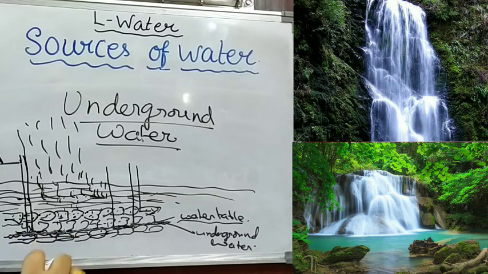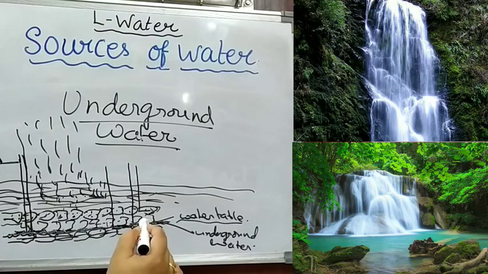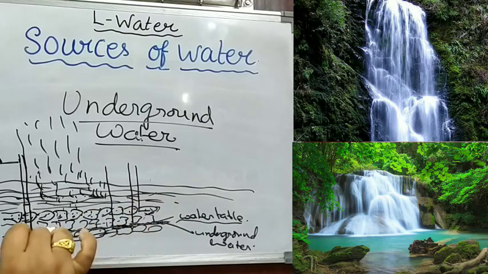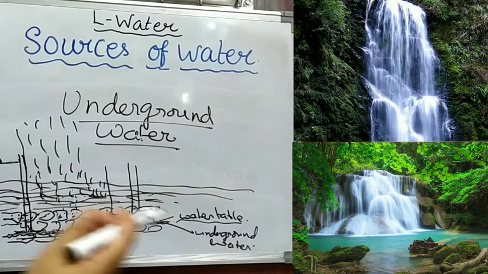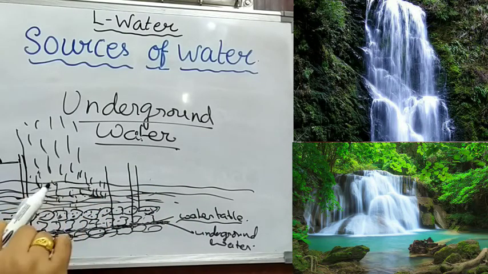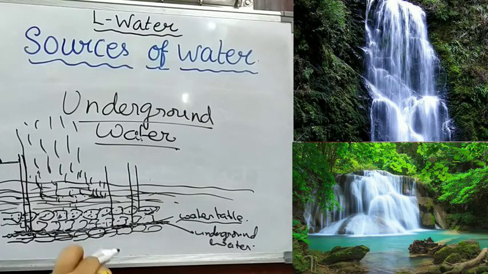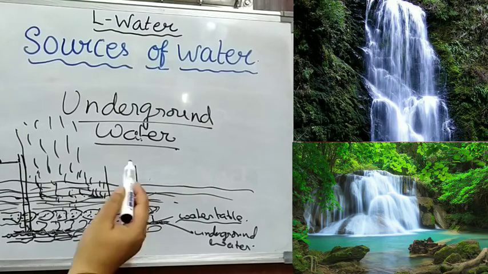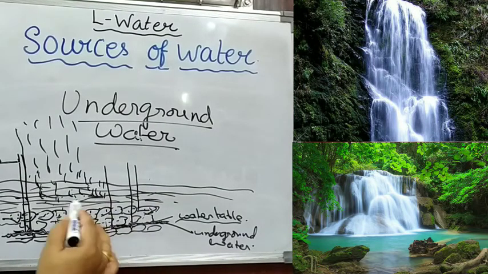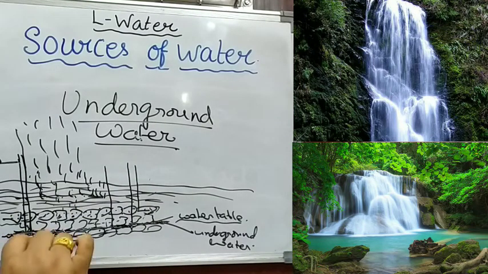That's why you will not find the same taste in tube well water everywhere. The same is true of spring water, which you don't find tasting the same everywhere. Why? Because although the water comes out from underground, the soil is not the same everywhere, and soil contains varieties of minerals which differ from place to place.